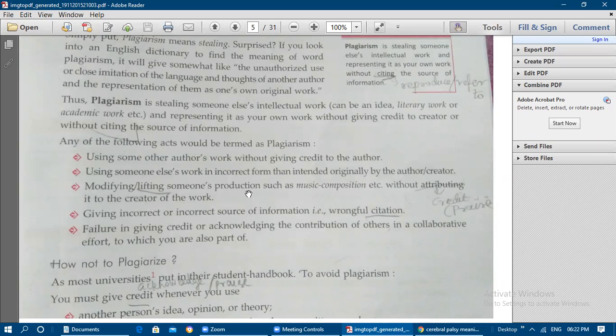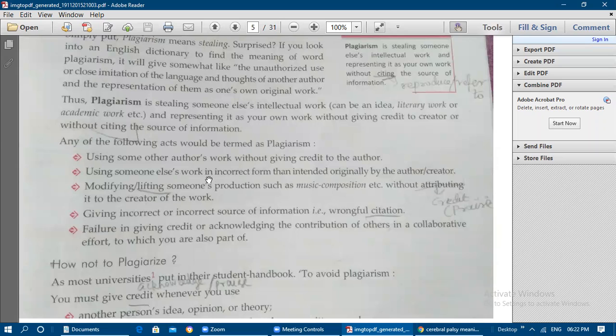Using someone else's work in an incorrect form. If you are deriving some work or information from the owner and you are not using it in the correct form, as originally intended by the author or creator, then that is also plagiarism.